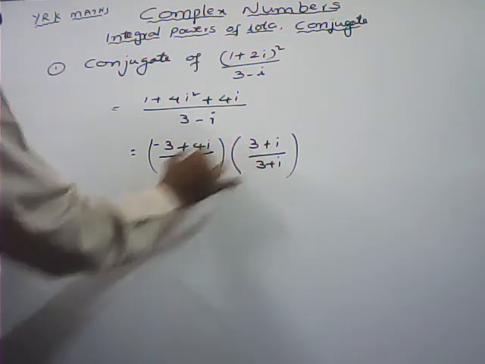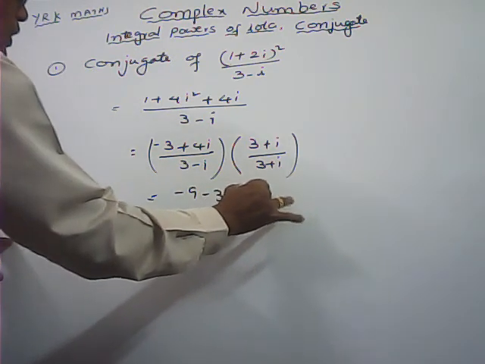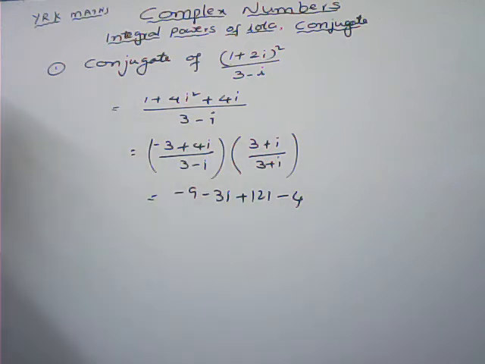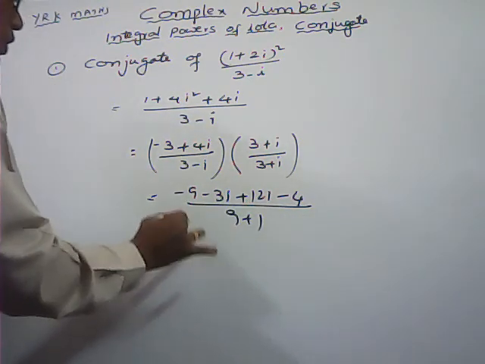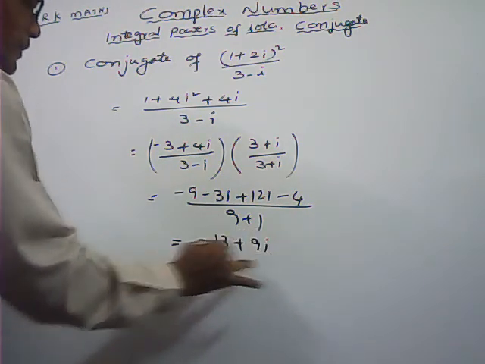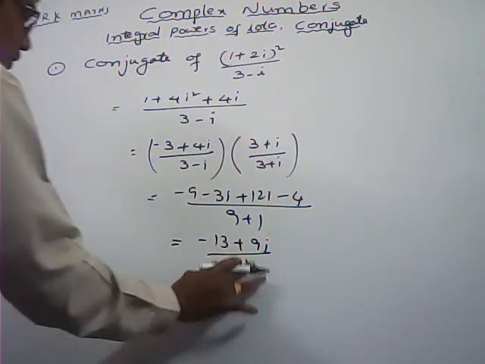Now multiply these two: minus 9 minus 3i plus 12i minus 4, i square value minus 1, minus 4, upon a square plus b square. So minus 9 minus 4 is minus 13 plus 9i by 13. Now 9 plus 1, 10.